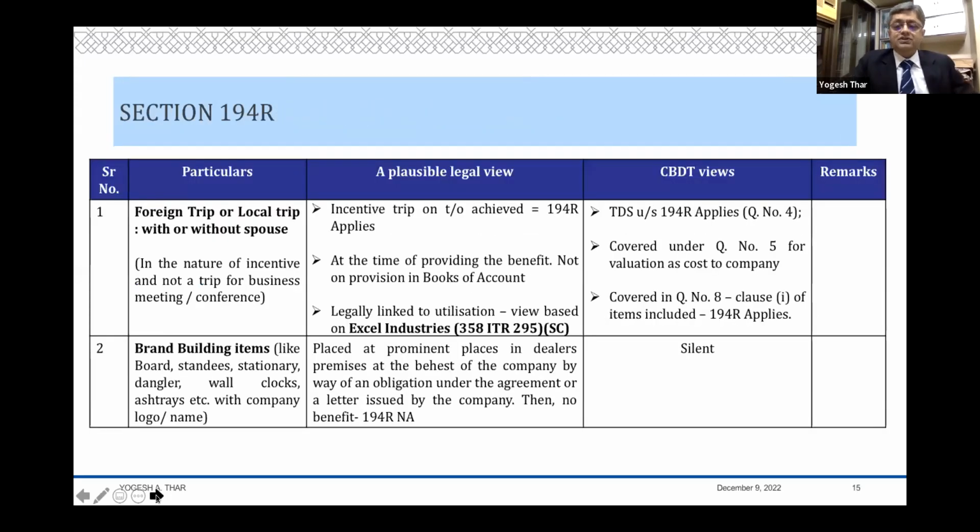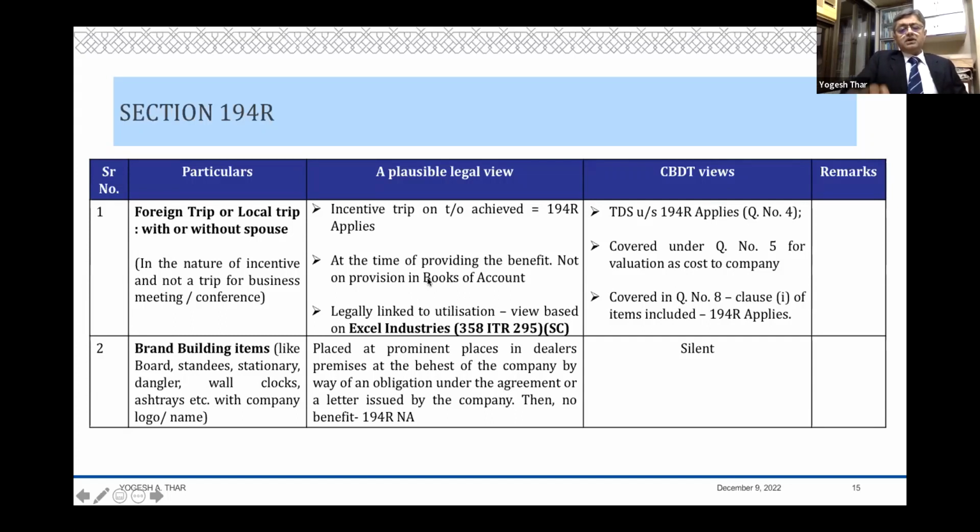With this background, let's go to certain examples which come in our day-to-day life. A foreign trip or a local trip, with or without spouse, if it is in the nature of an incentive and not a trip for business meetings or conferences. Now, for business meetings and conferences, the CBDT circular has clearly said that they will be outside the purview. If it's a dealers conference and you're educating them on your products, they have given some examples, so they are outside the purview. But if it is clearly in the nature of an incentive, it may be an incentive on turnover achieved or whatever, then 194R will apply.